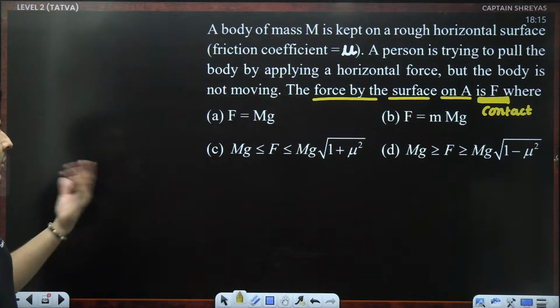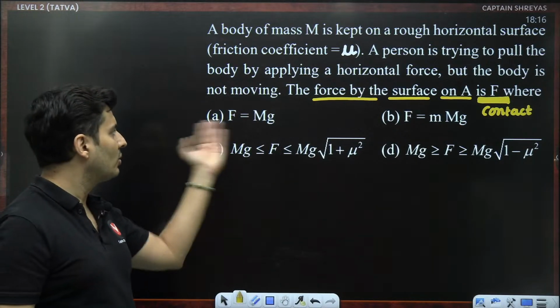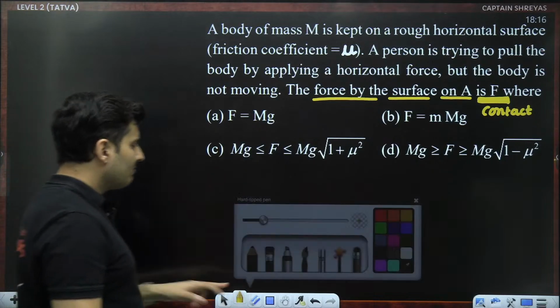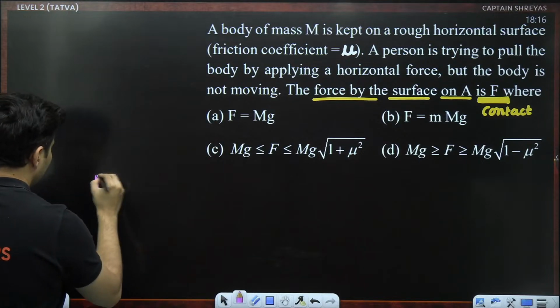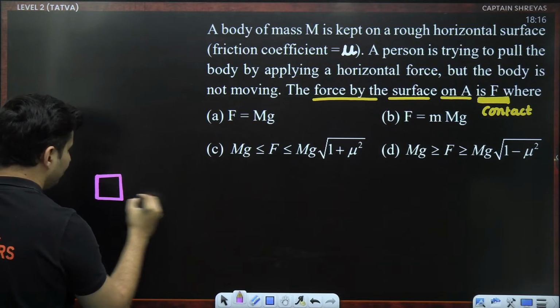The question is about the contact force. What is the range of the values, or what is the value of the contact force? Now I can imagine multiple different scenarios over here. Like this box is right over here.